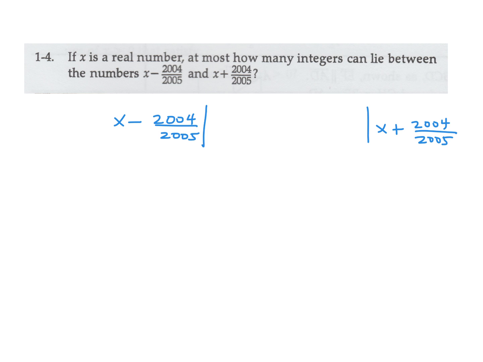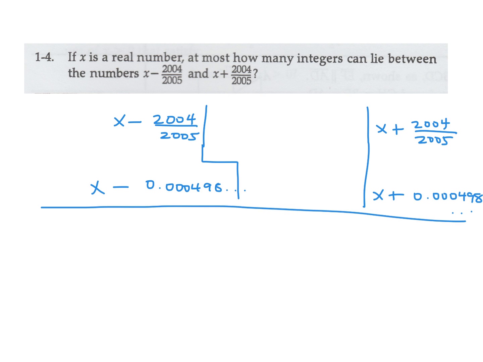This number here, I think it's a very small number, so it'll be 0.000498 and then dot dot dot, right? And then similarly, x plus 0.000498 dot dot dot. Okay, so to get a basic understanding, let's give x a value. So let's say let x equal 1. You can let it equal anything you want, 100, whatever you want. And let's see what happens.